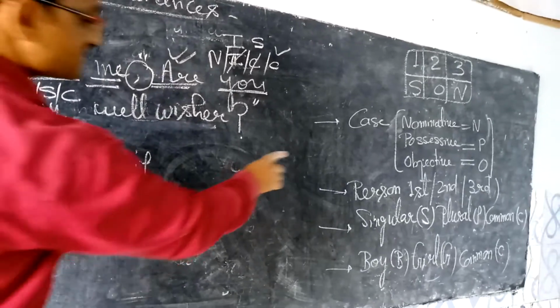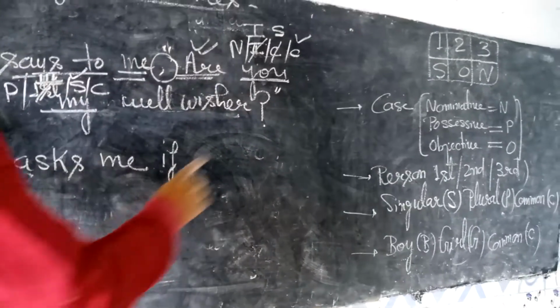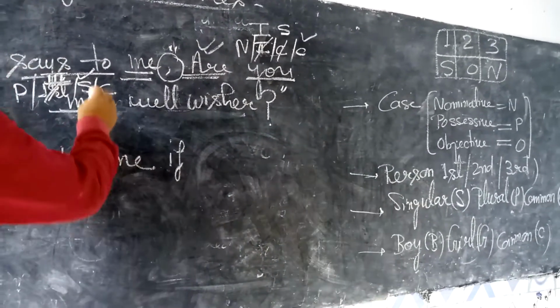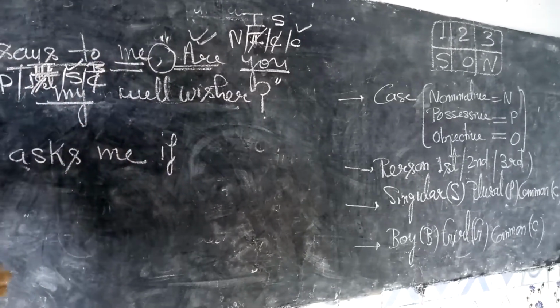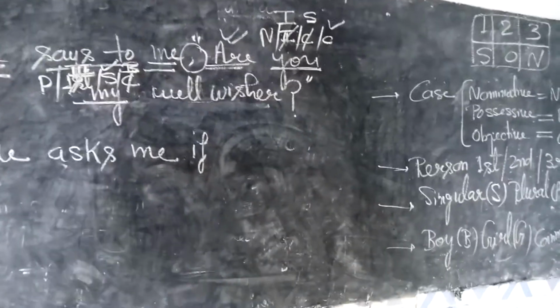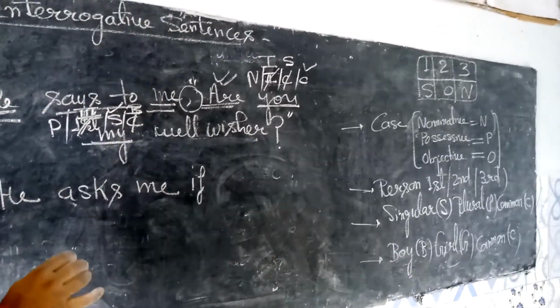And the second question is singular, plural or common. So "he" is singular, take. Boy, girl and common. Then we will write boy, because "he" refers to a boy. So I have finished my formalities. My answer is ready now.